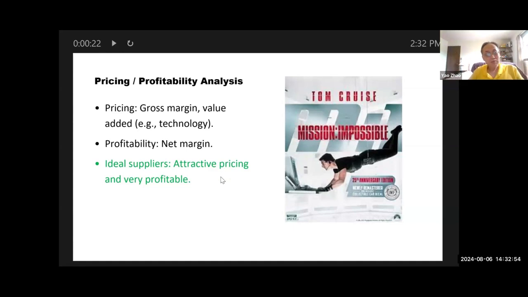Now the second set of suppliers is what we call the deceiving suppliers, right? They also have attractive pricing, but they are barely profitable, or they even lose money. Now they are bad because eventually they may go bankrupt, and eventually you have to pay because they are not making money. It just looks very attractive. So that's why you need to dig out the data to find out who they are.